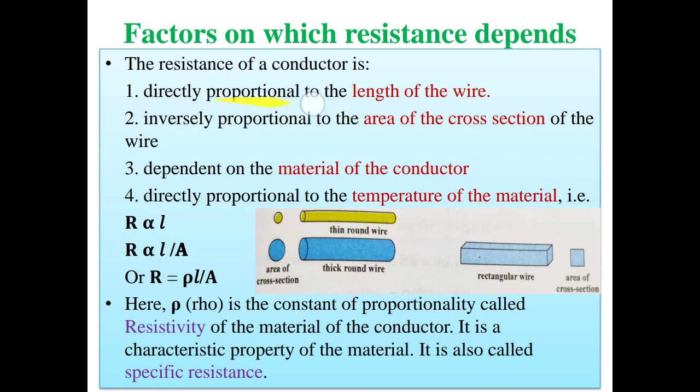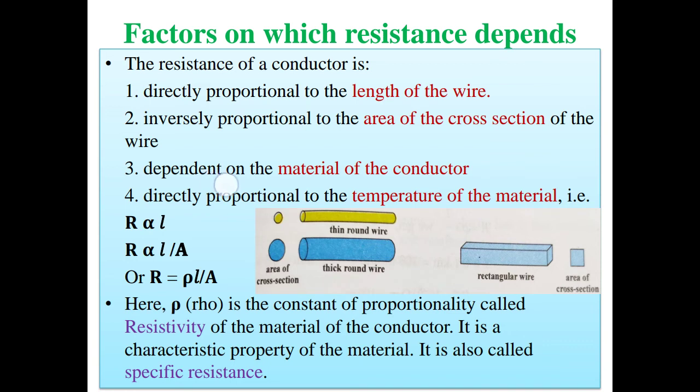The more the length of wire, the more will be the resistance, and the less will be the amount of current flowing through the circuit. Resistance is inversely proportional to area of cross section. The more the area of cross section, the less will be the resistance, and the more will be the amount of current flowing through the conductor.